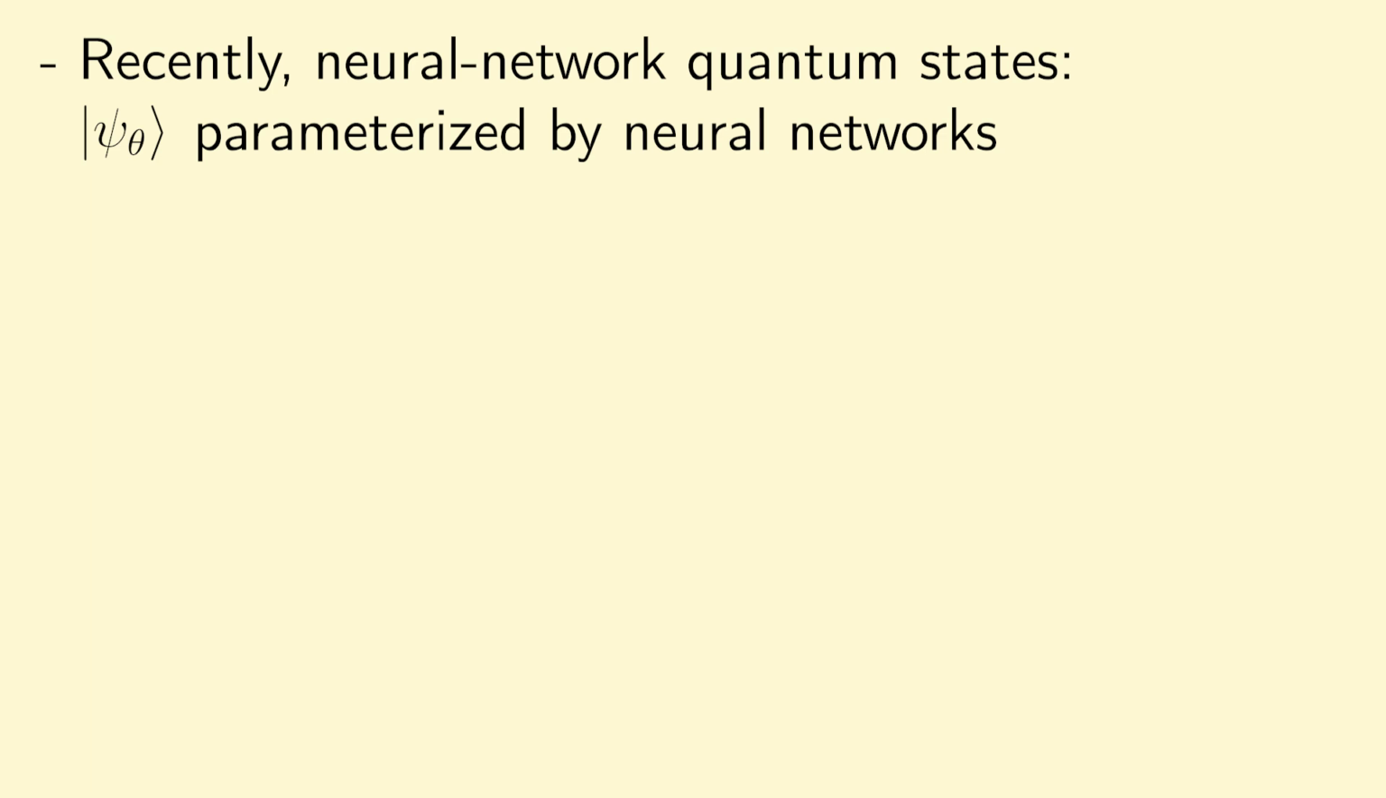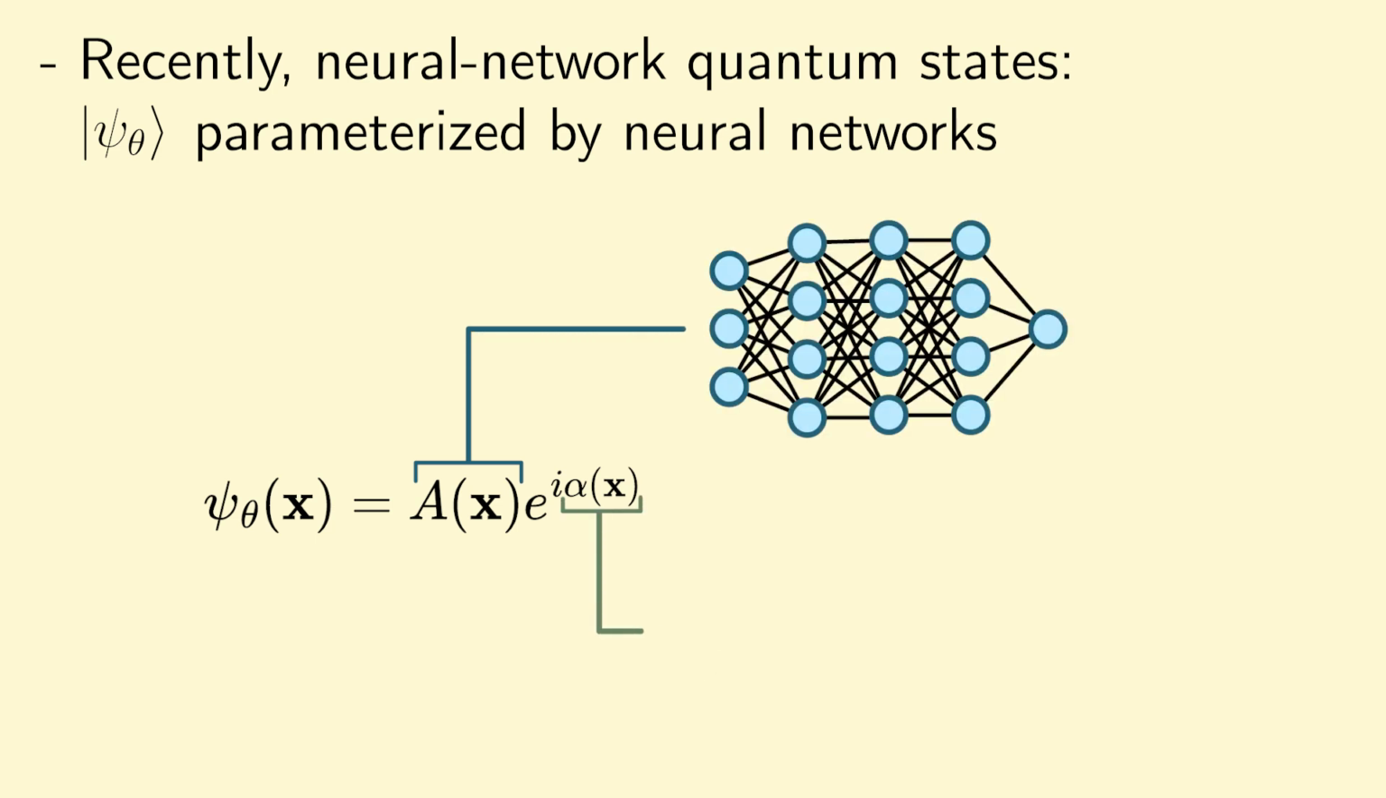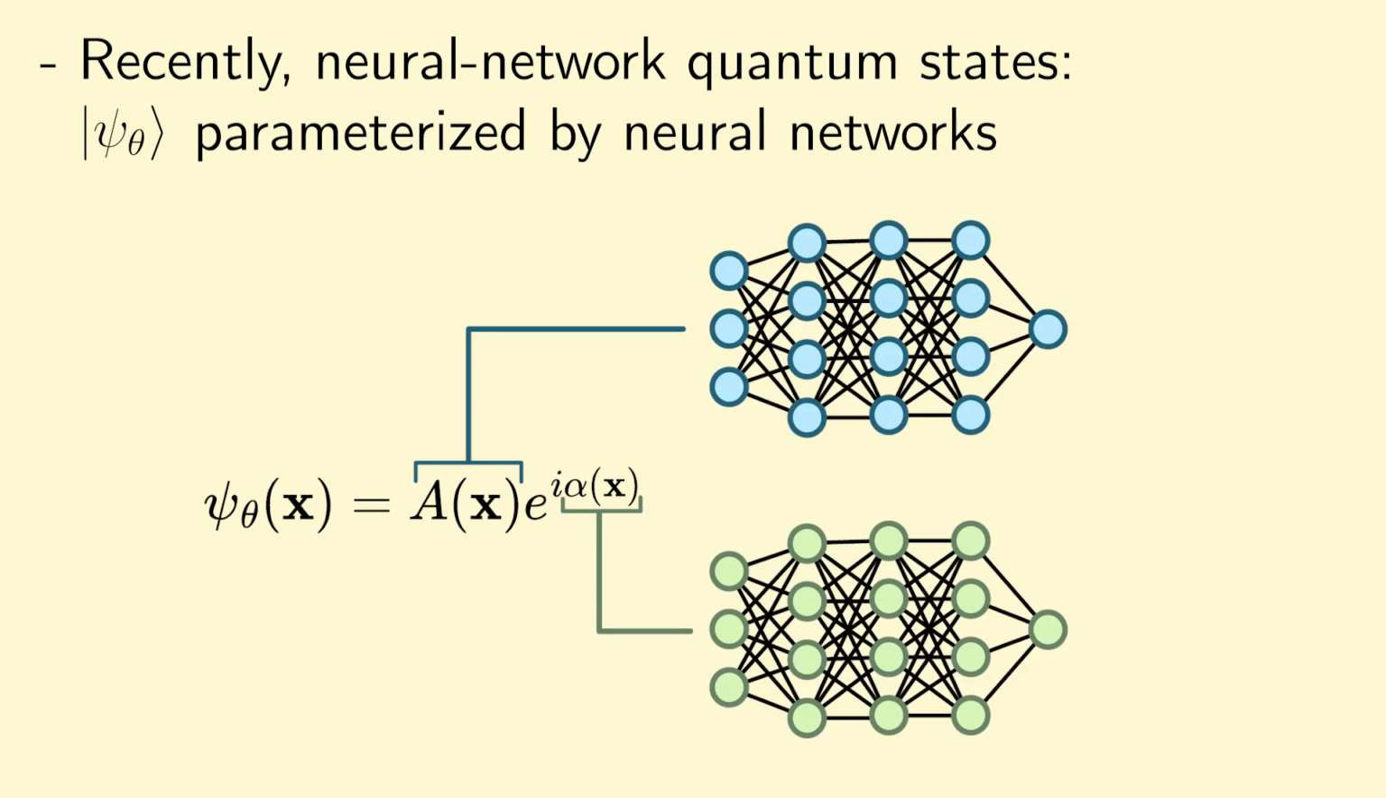In its simplest incarnation, one could imagine decomposing a wave function into an amplitude and a phase, which are then parametrized by feed-forward neural networks. Although I will note that more intricate constructions exist, they use Boltzmann machines, recurrent neural networks, transformers, and so on.